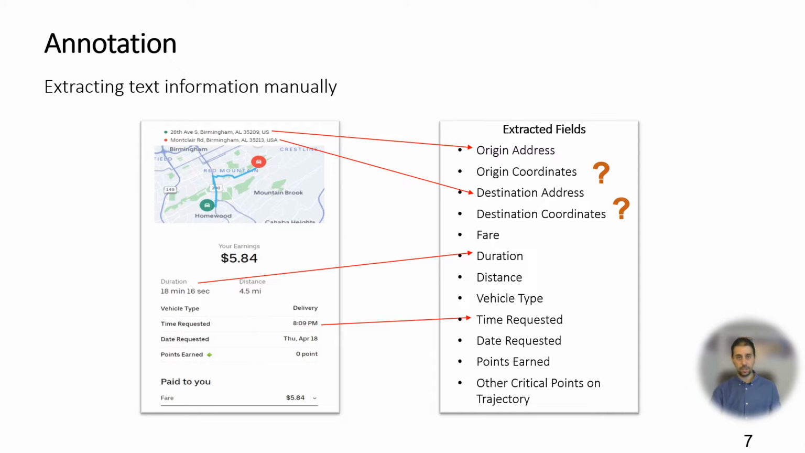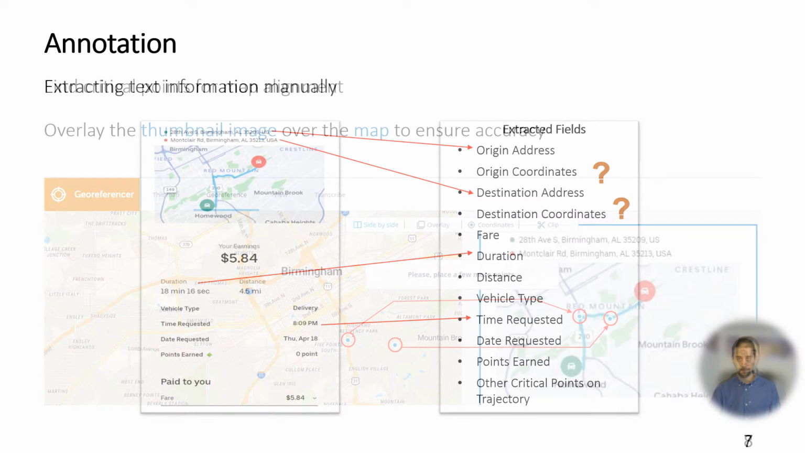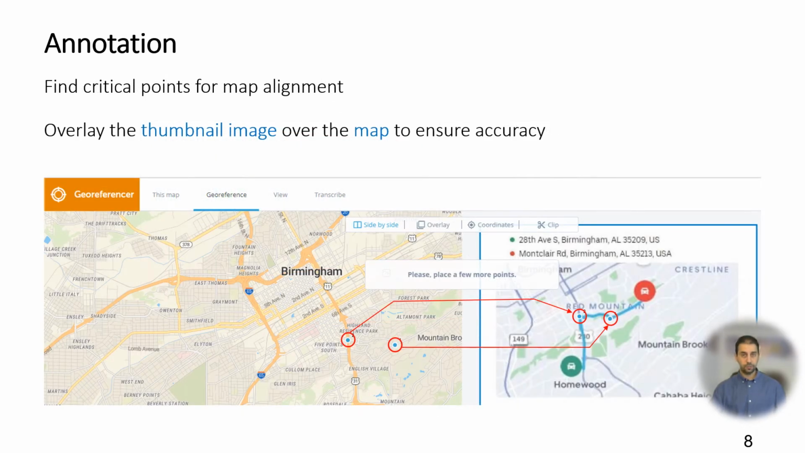Notice that the origin and destination addresses are just street names, so the exact location can be anywhere along the street. Fortunately, there is also a thumbnail image that provides an approximate trajectory on a map, so we can utilize it to recover the exact origin and destination locations. This is achieved using an online tool called Georeferencer, whose usage I will illustrate here.